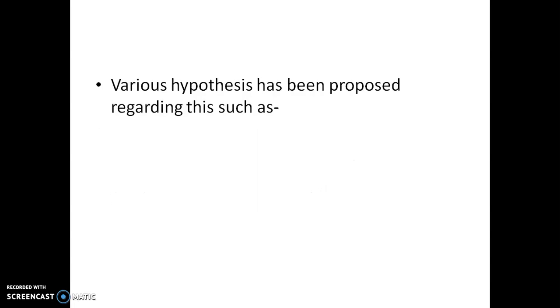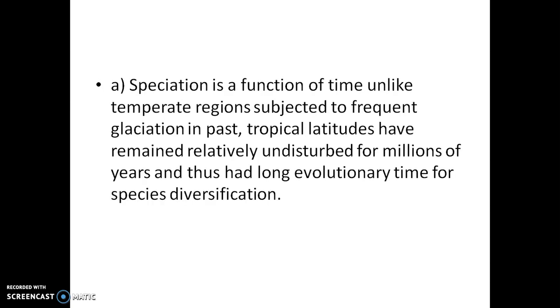Okay, various hypotheses have been proposed regarding this. So now we can discuss three important hypotheses. The first one, speciation is a function of time. Unlike temperate regions subjected to frequent glaciation in the past, tropical latitudes have remained relatively undisturbed for millions of years and thus had long evolutionary time for species diversification.